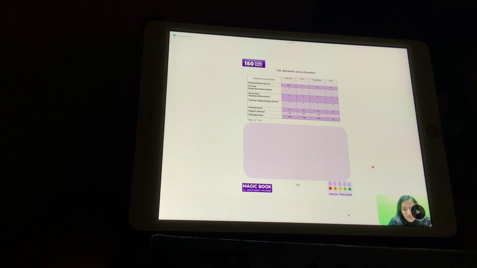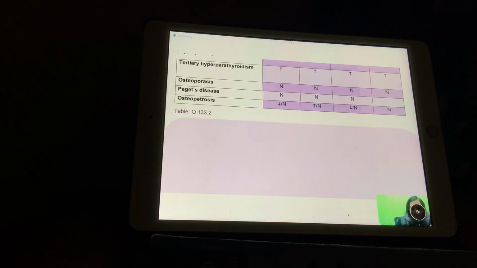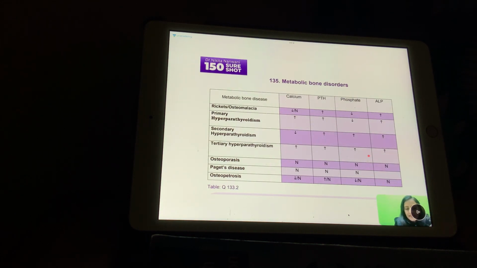Okay, so let's try to quickly simplify this. For those who have seen the NF100, you can skip this. Okay, it's a topic that has been covered in the recent NF100 as well. So metabolic bone disorders.